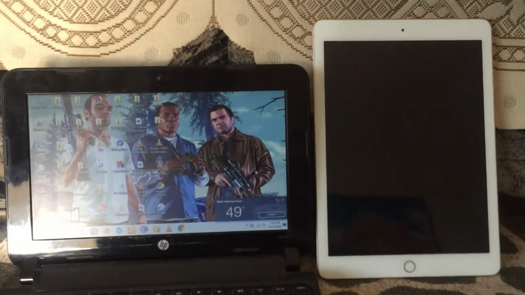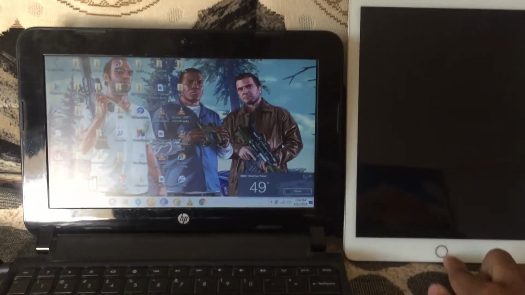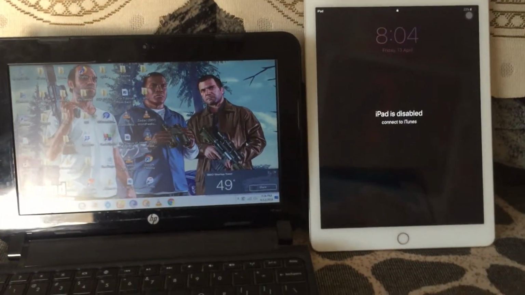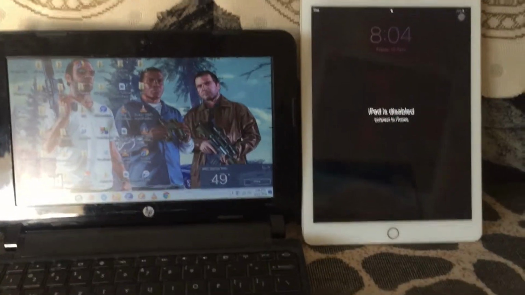Hello guys, this is Akshar Patel here, and today I'm going to tell you how to fix this disabled iPad. This is just because of entering the wrong password many times.